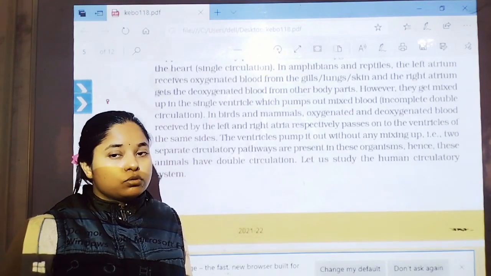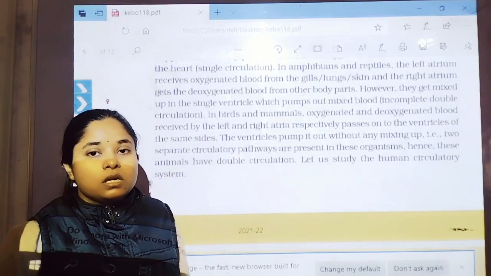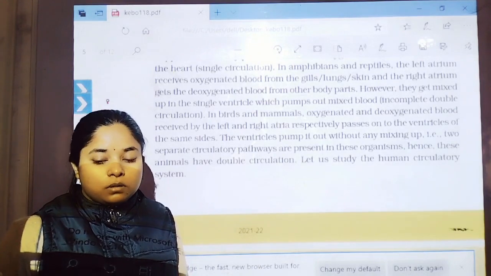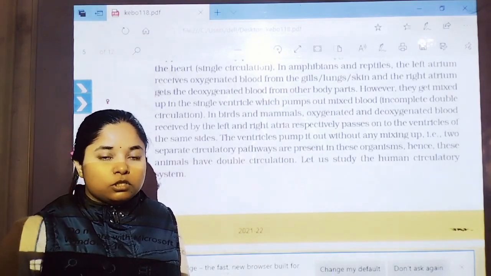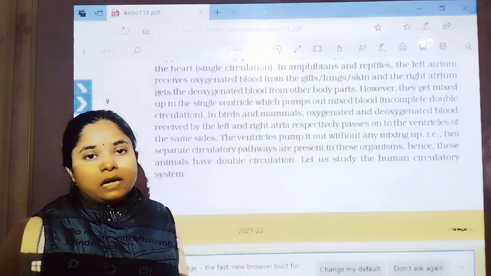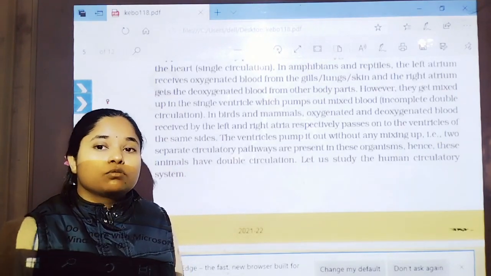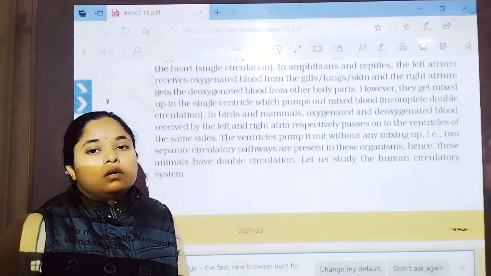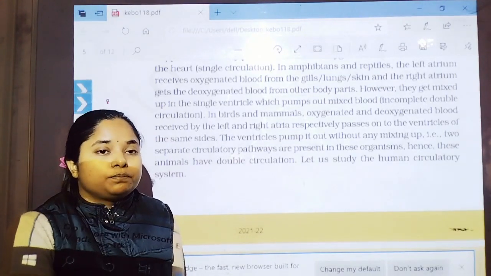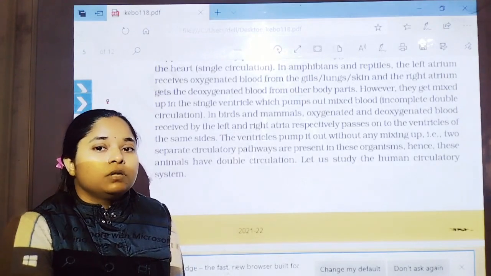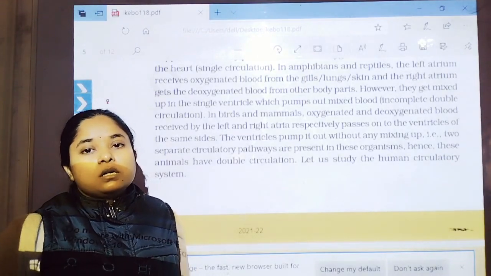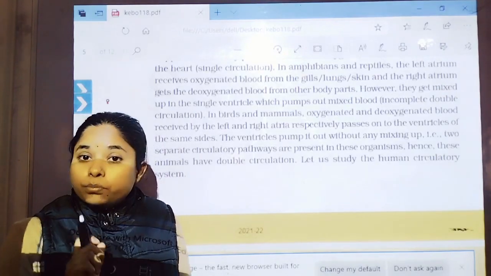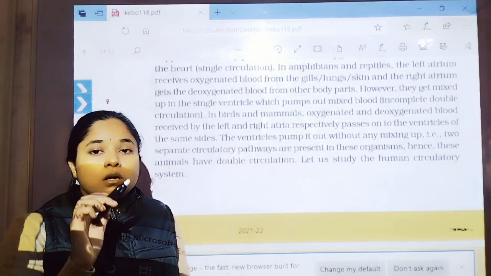Now fishes show one auricle and one ventricle. That's why the impure blood is transported to the body tissues. Another important thing is that fishes show single circulation, because the blood drains into the heart only one time. Second thing is that the blood pumped by the heart is impure blood, not pure blood.